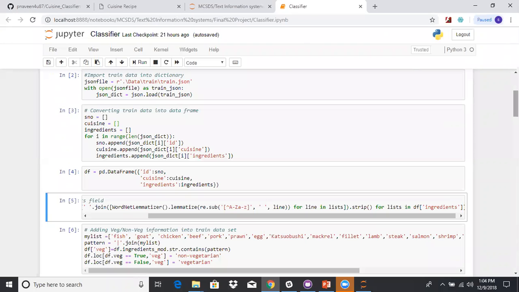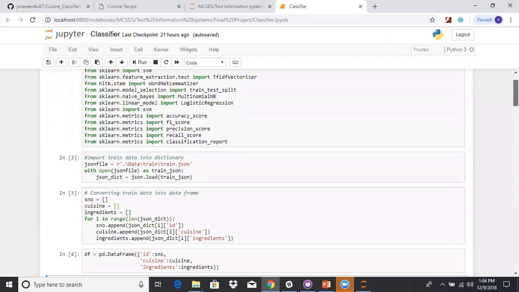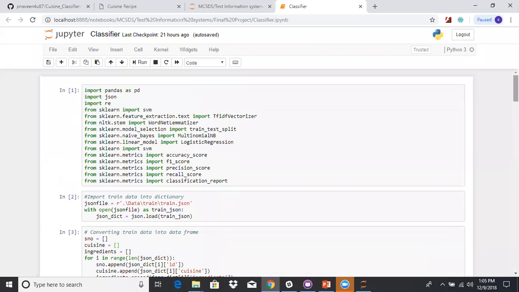This is the Jupyter notebook which we used for the implementation, named Classifier, and we have uploaded this notebook for your reference in the GitHub repository that we have provided for you.